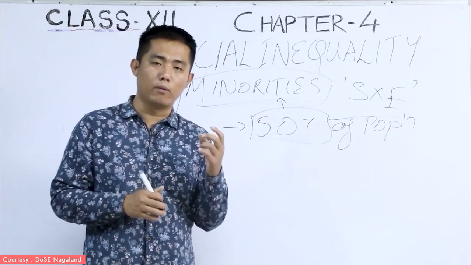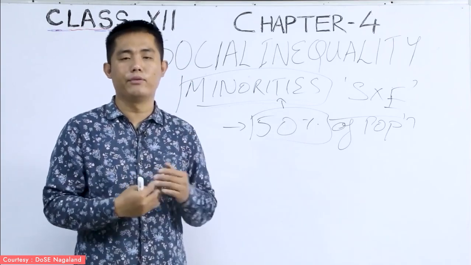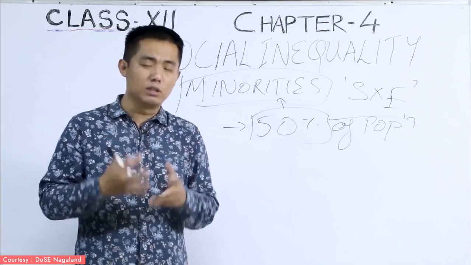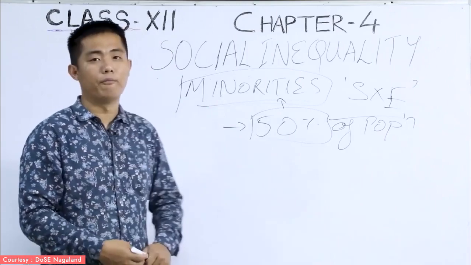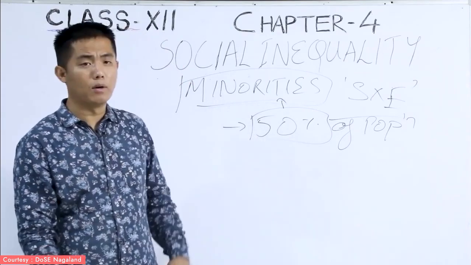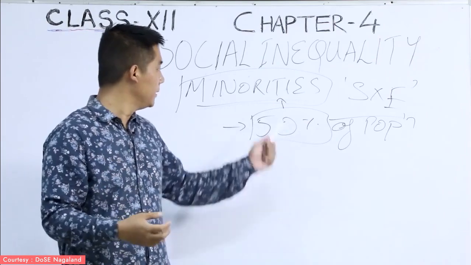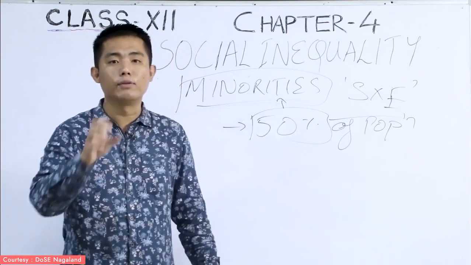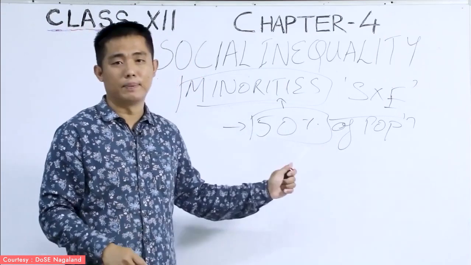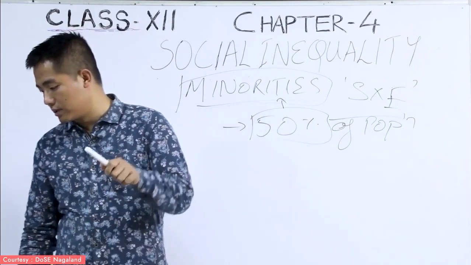So Christians are very few in number, right? Even the Muslims in India, compared to Hindus, are less than 50%. The Sikhs, the Buddhists, the Jains, the Parsis, all these groups fall under the category of minorities. If we are Christians, we also fall under the category of minorities. Why? Because the population of Christians is less than 50% of the total population of India. But Hindus are more than 50%, which is the reason they cannot be called minorities in our country.